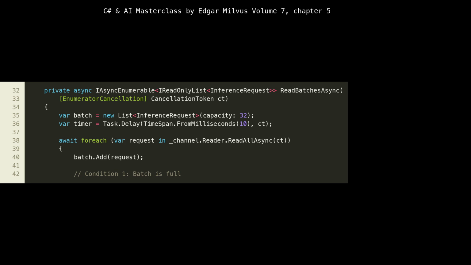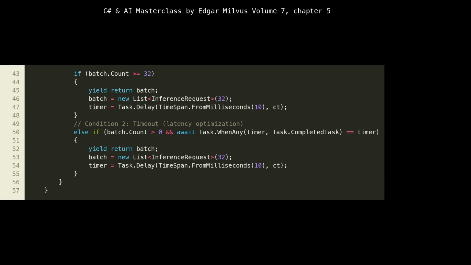Here, we define the two conditions under which a batch is yielded for processing. First, at line 43, if batch.Count equals 32, we've reached our desired batch size. We yield return batch, sending it off for inference, and then reset the batch and timer to start collecting a new one. This maximizes throughput by ensuring the GPU is fed with optimally sized chunks of work.